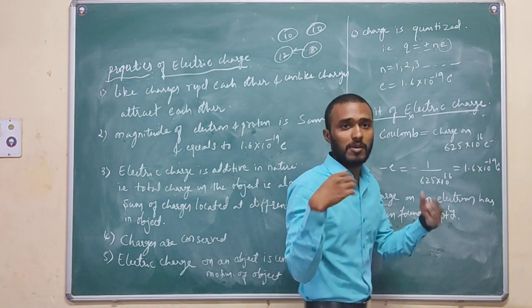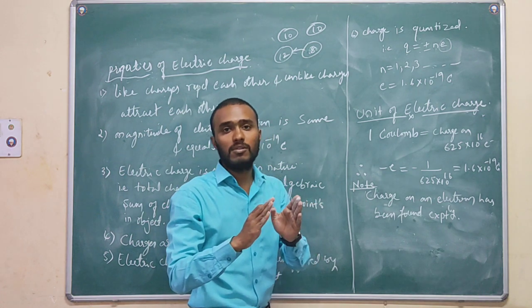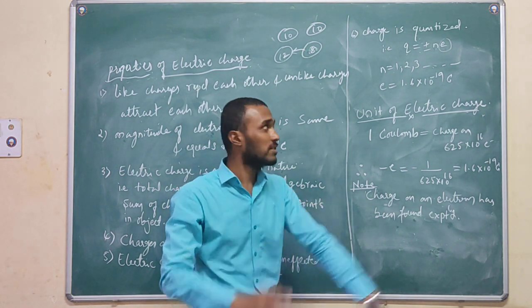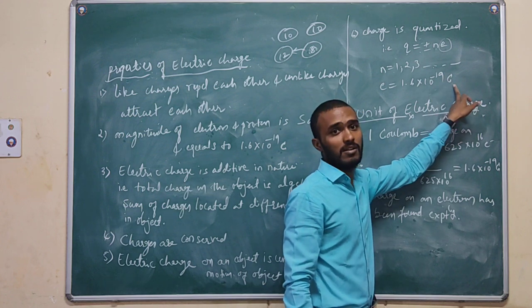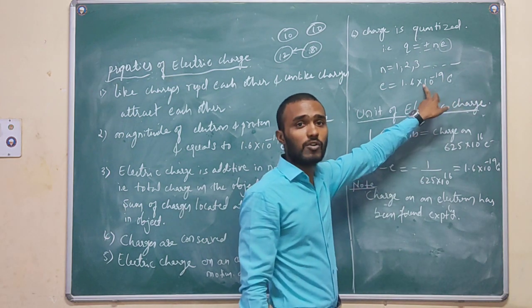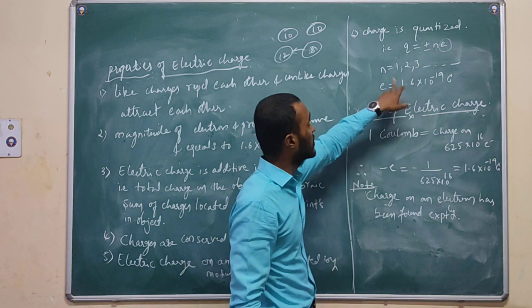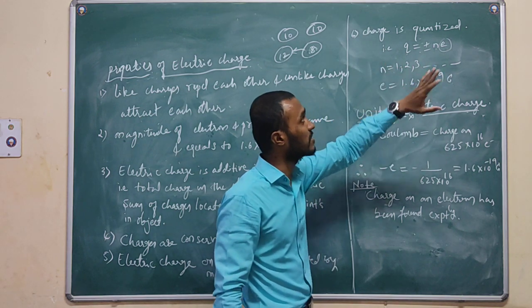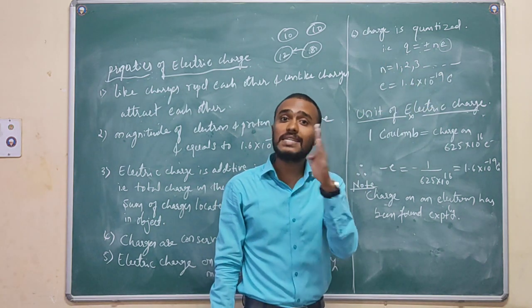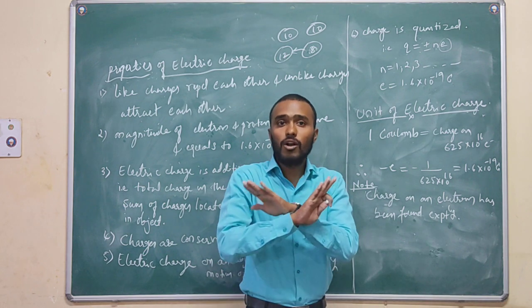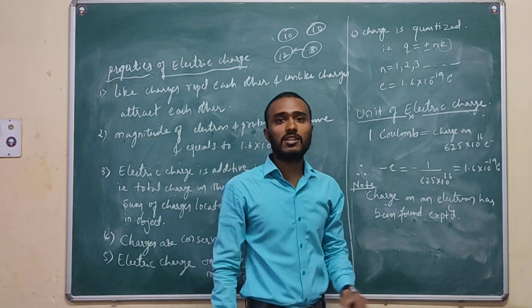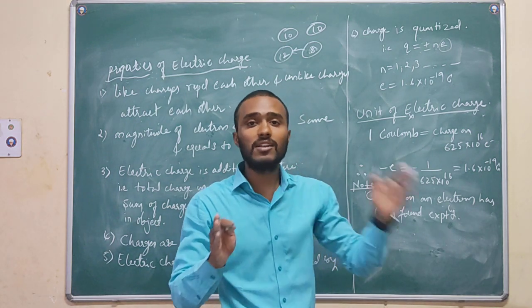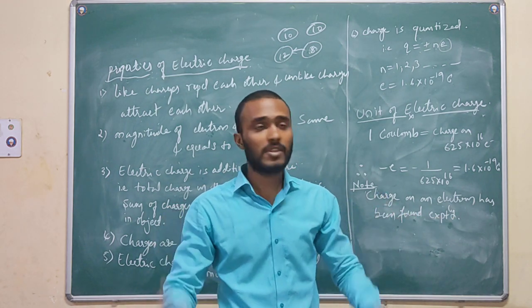The value of one charge, whether it is a positive charge or a negative charge, is 1.6 times 10 to the power of minus 19 coulomb. This value of charge we got experimentally. See, this is what charge is quantized. That means charges are discrete, they are not continuous. Charge being quantized is nothing but charges being discrete in nature, not continuous, right?